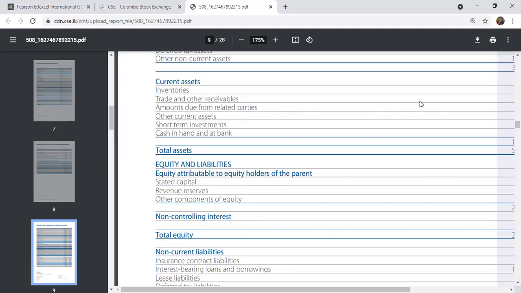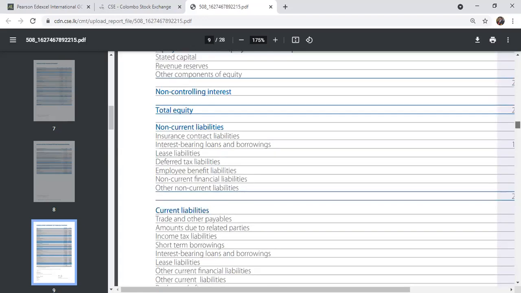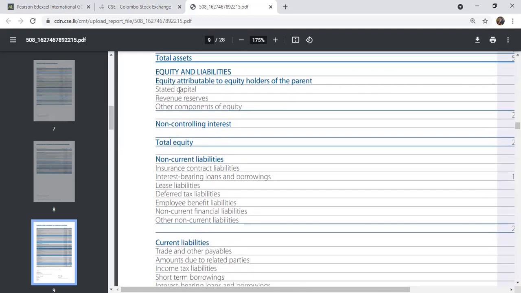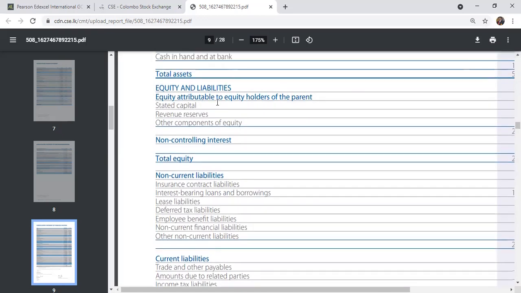The important thing when dealing with external sources of financing is the liability section. We mainly talk about the equity and liability part. Under equity and liability, the long-term external sources come from stated capital. Stated capital, share capital, and long-term funding are external sources. These assets were actually funded by these things. These are the main sources.